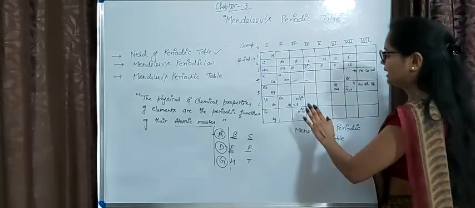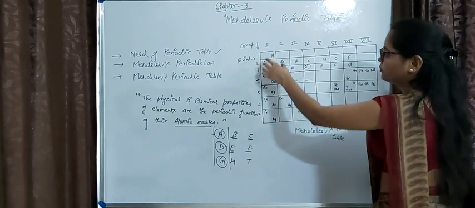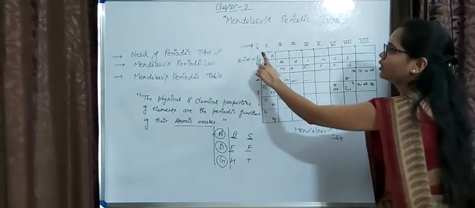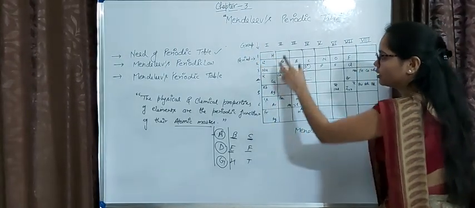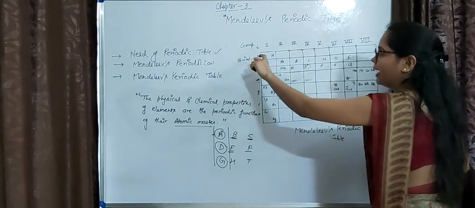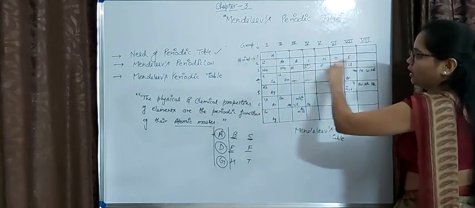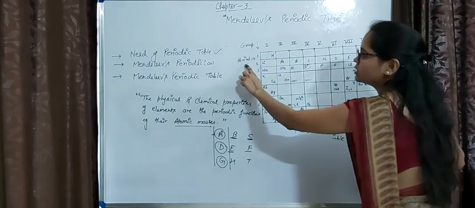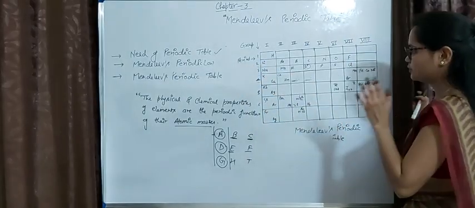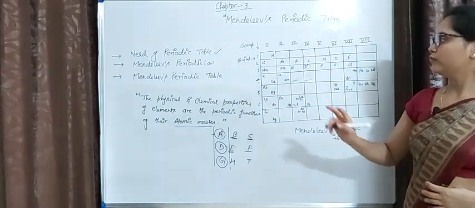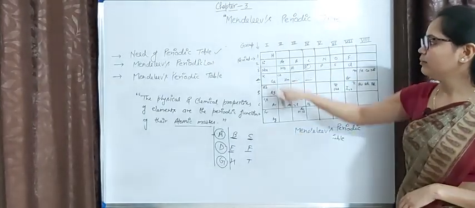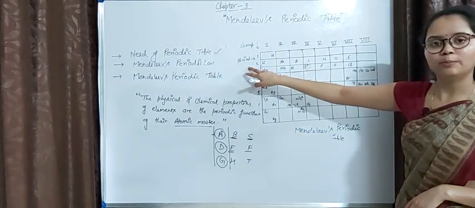As you can see, in his table there are vertical columns which are known as groups, and horizontal rows which are known as periods.